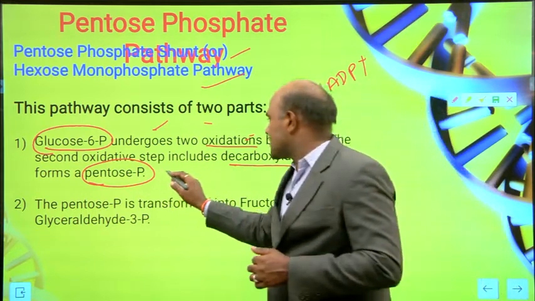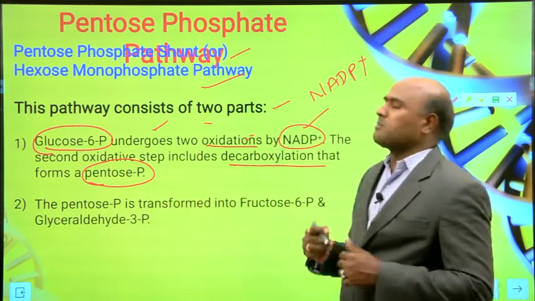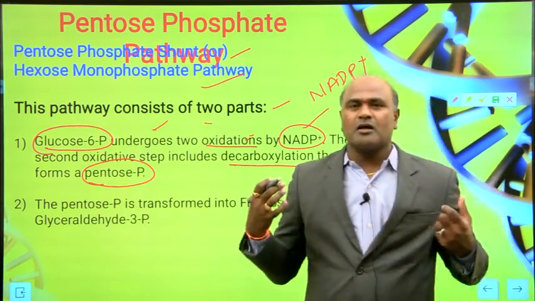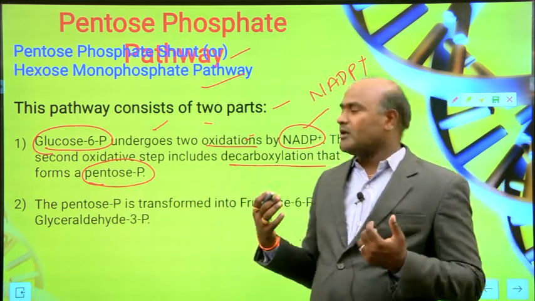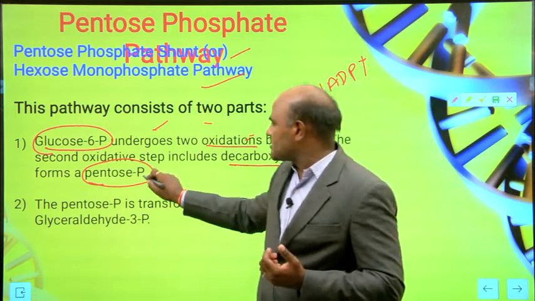The second oxidative step includes decarboxylation, which removes carbon dioxide, CO2, and forms pentose phosphate.